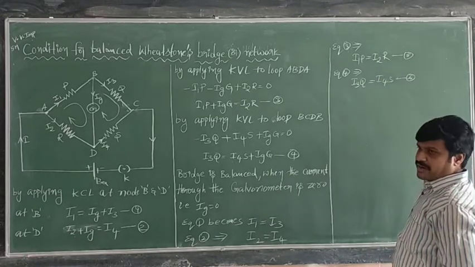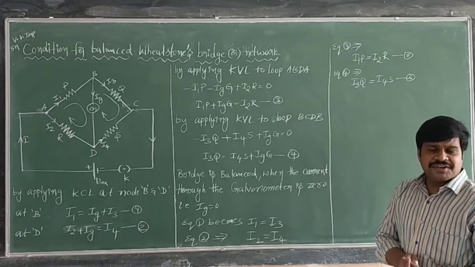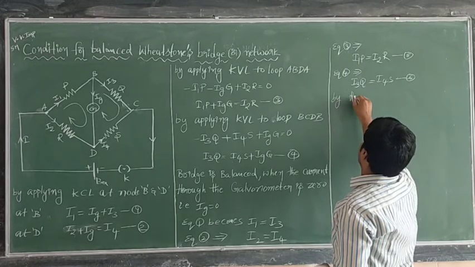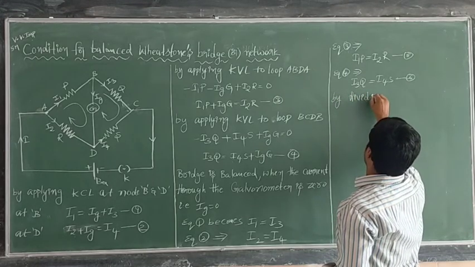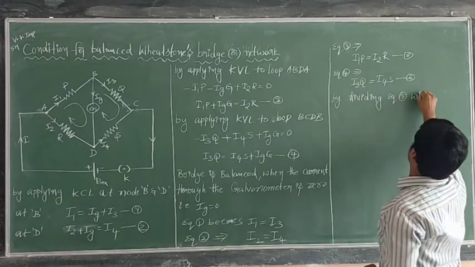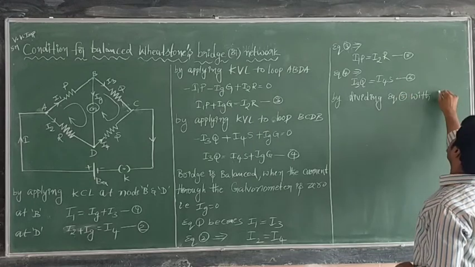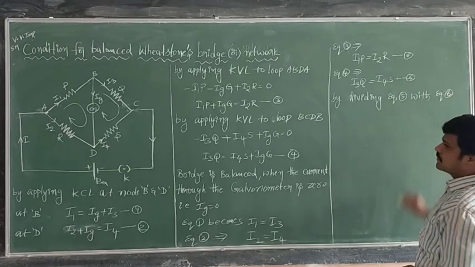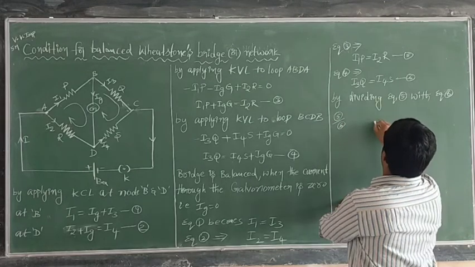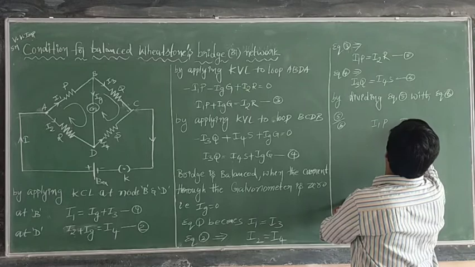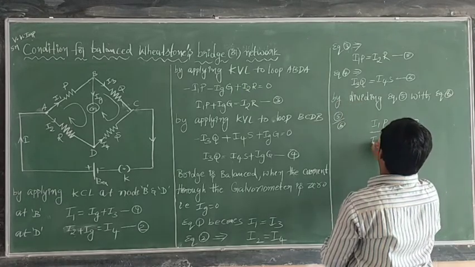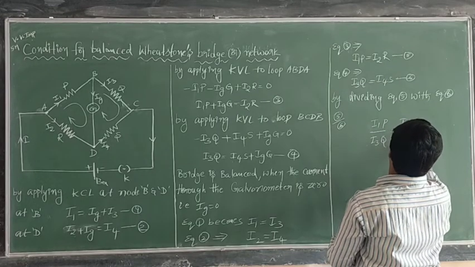This is equation 5, this is 6. Next, by dividing equation 5 with equation 6: I1P by I2R is equal to I3Q by I4S.